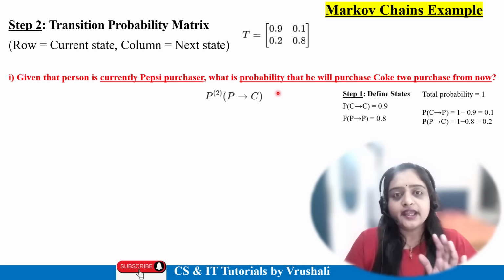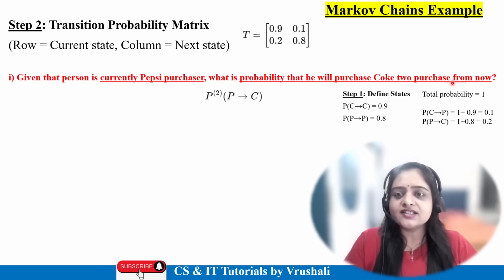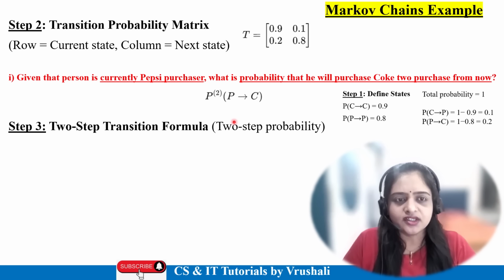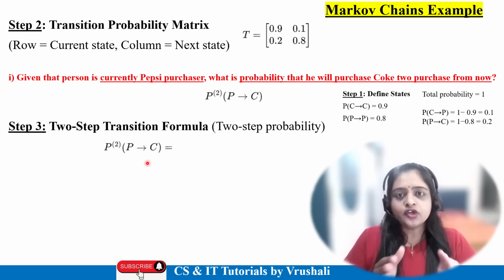Got it? If in your exam they ask three purchases from now, then you have to mention 3 in place of 2. So this equation we will generate from the given data. Now you have to elaborate this formula as per our mathematical rule. This is called the two-step transition formula, right? This is our given formula, and now you have to elaborate it in a particular way.